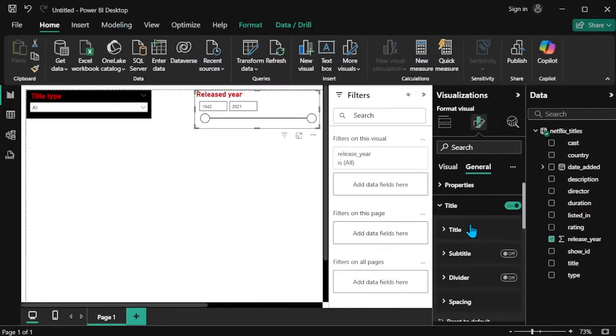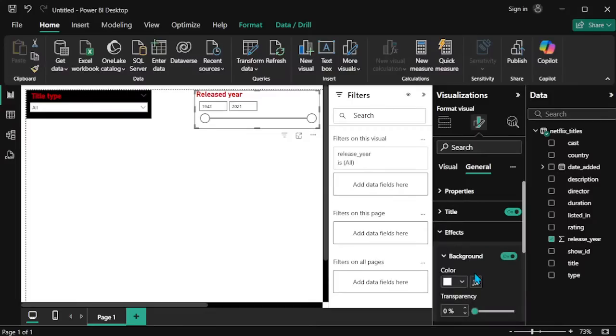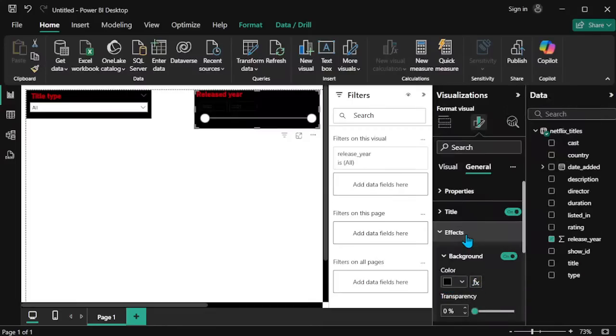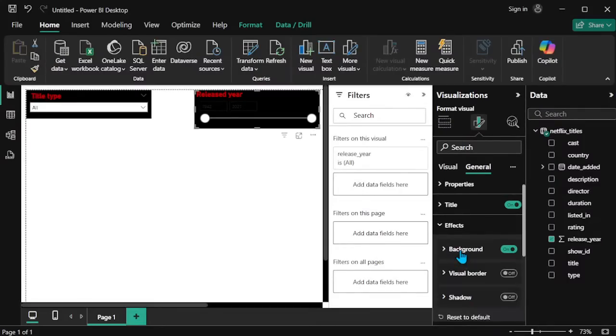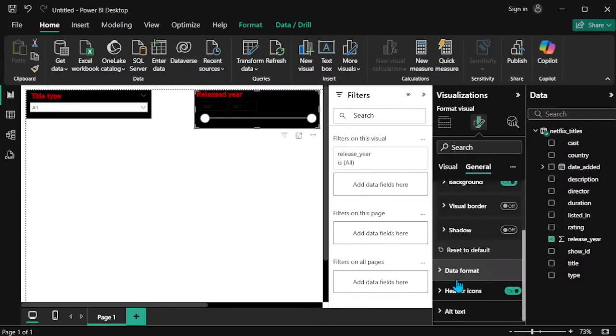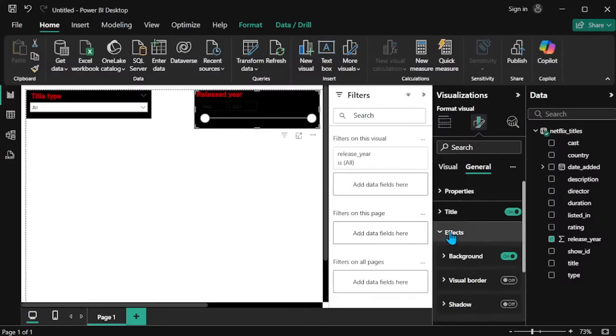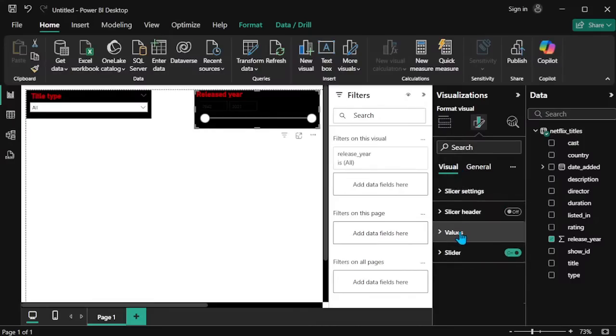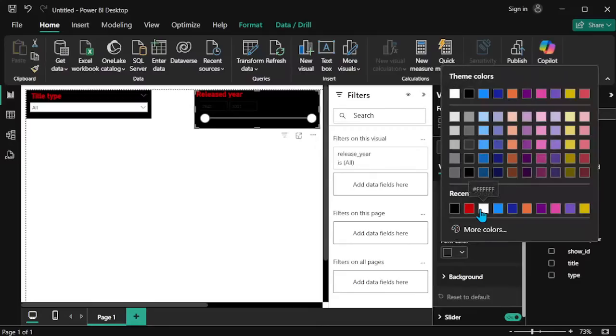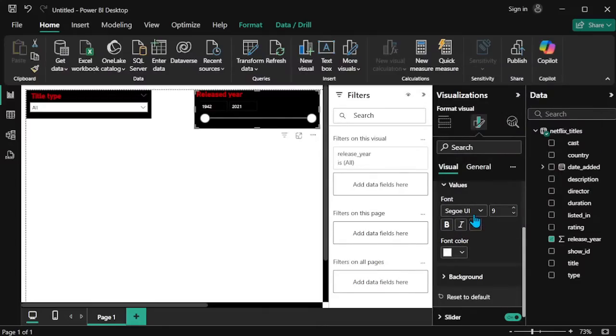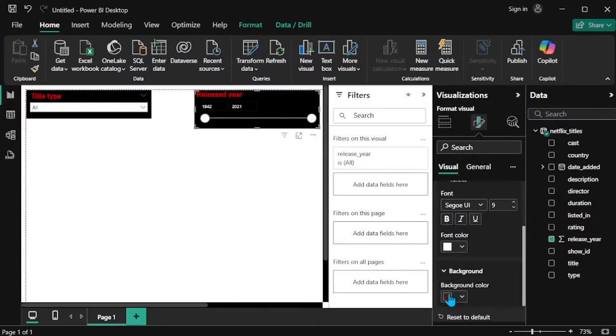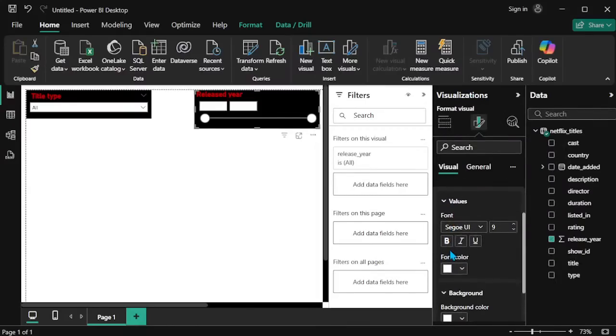So now I can change the background of this one, color into black. So overall background will be changed. So now I will change these values. So I'm going to the values. So in this the font color is white, and background also we can create like a white. Okay, now it's good, right?